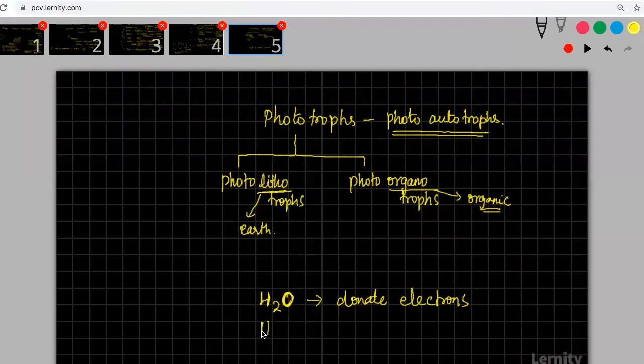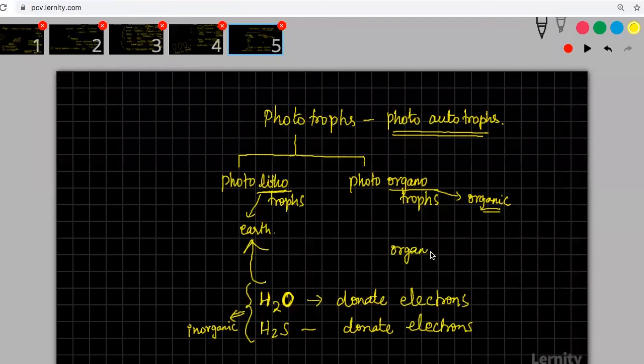In some cases, hydrogen sulfide will donate electrons. These are substances which are inorganic, so they will come under this category. But in some cases, some organic molecules will donate electrons. In such cases, we call it photoorganotrophs.